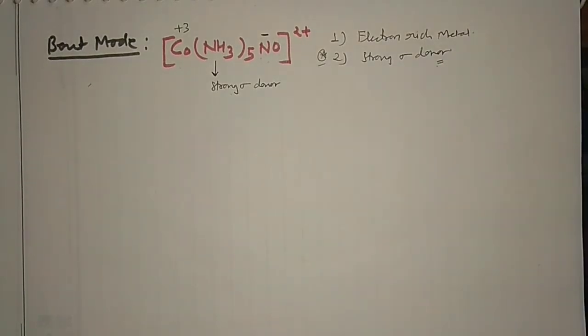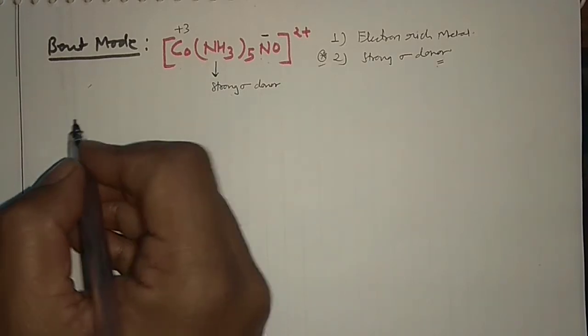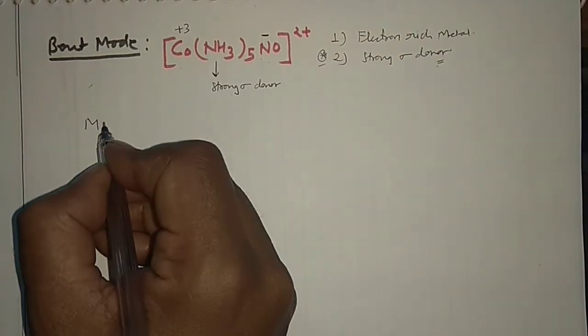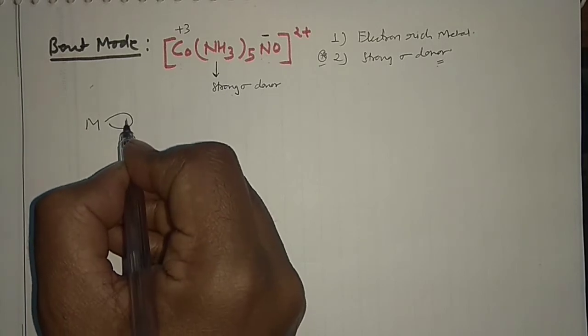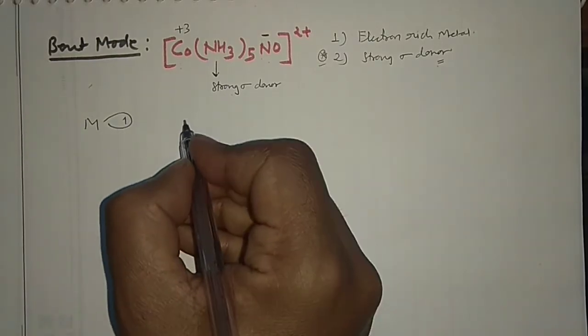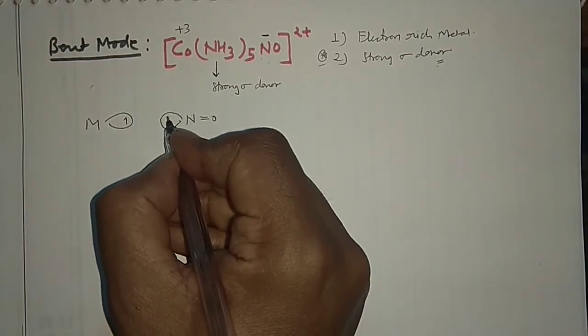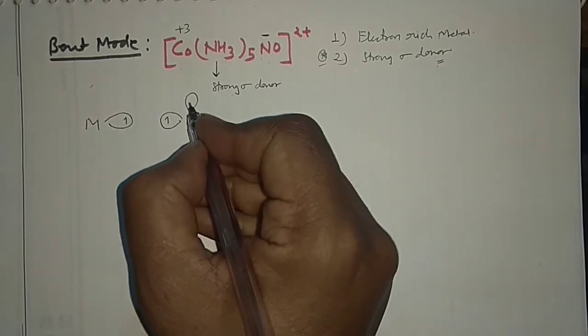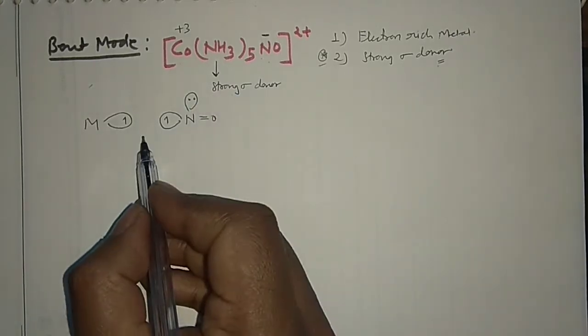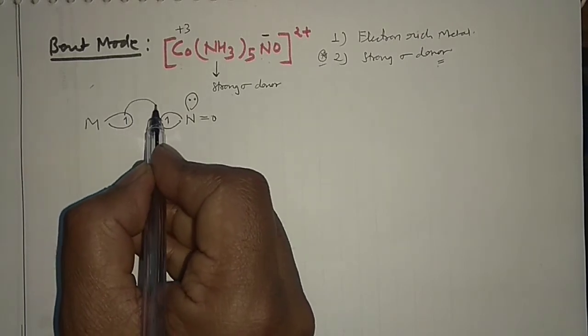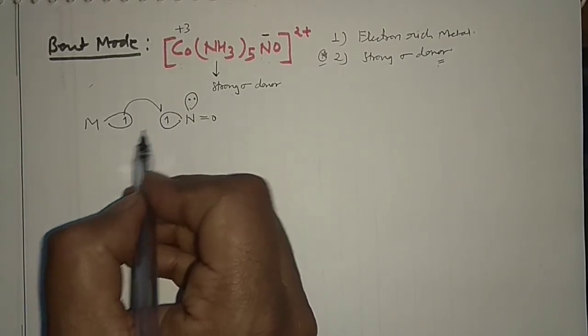Okay, so this was the picture actually. Now I'm going to explain another very important thing, say the bonding mode in the bent form. Okay, so how can you write the bent form? Say you are having the metal, and this metal is having say 1 electron over there, and then you are having nitrogen, double bond oxygen, and of course 1 electron in the pi antibonding molecular orbital, and this is the lone pair over there. So in the first case, what will happen? This will donate an electron from here to here. So this is the opposite manner.